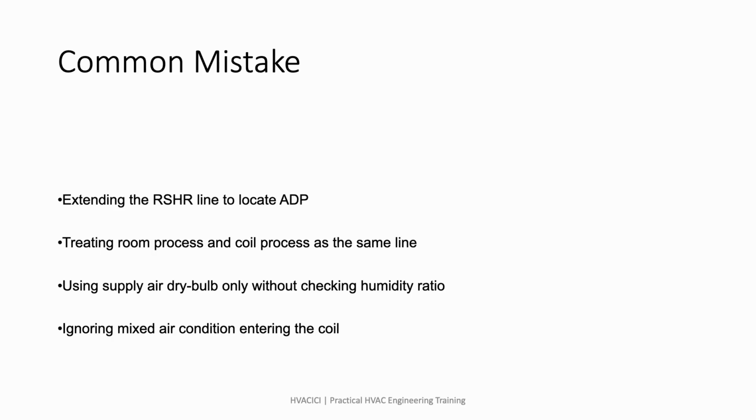A common mistake is assuming that the RSHR line and the coil process line are the same. The RSHR line belongs to the room load. The coil process line belongs to the cooling coil. ADP is a coil concept, so it should be evaluated from the process line.